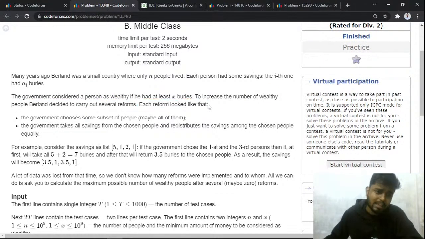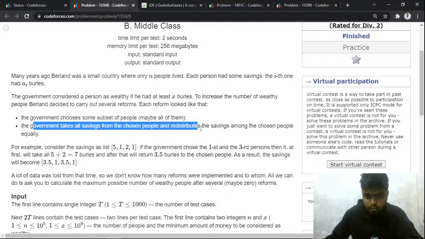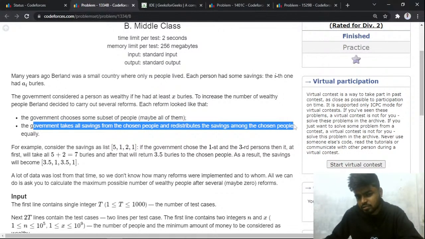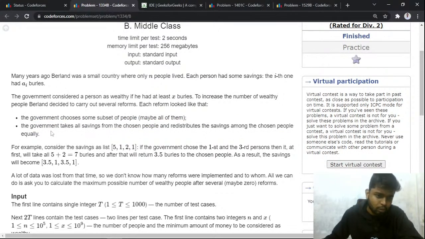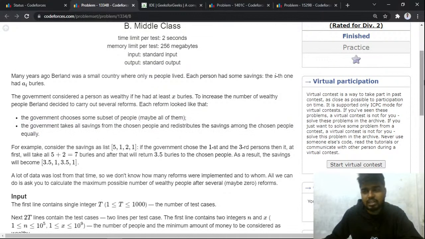To increase the number of wealthy people in Berland, the government decided to carry out several reforms. Each reform looks like this. The government chooses a subset of people, maybe all of them, or it can be just one person. The government takes all the savings from the chosen people and redistributes them equally among the chosen people.